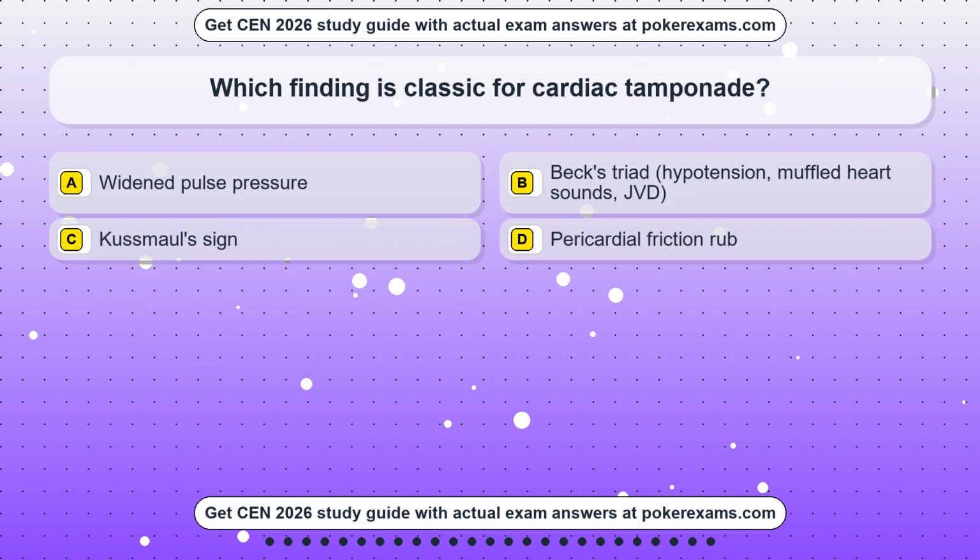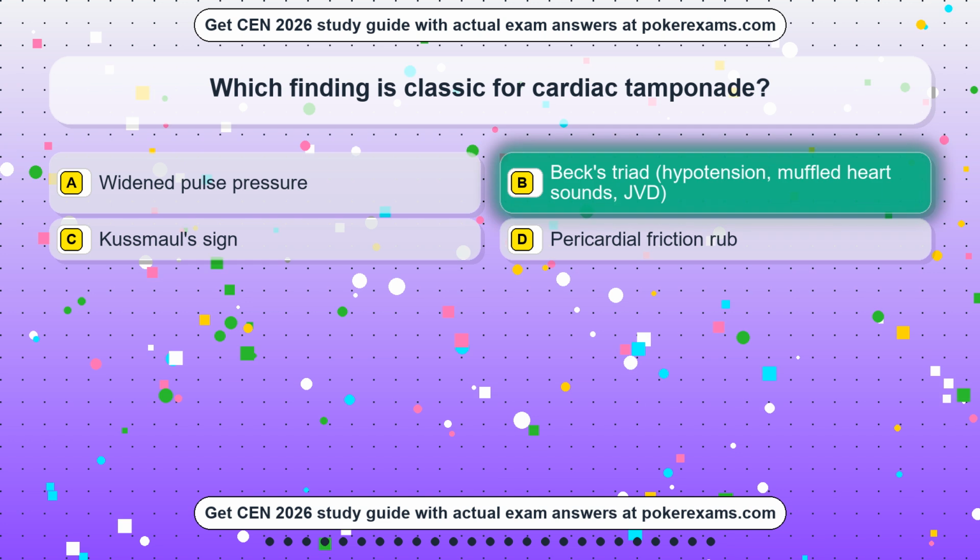Question 5. Which finding is classic for cardiac tamponade? Option A, widened pulse pressure. Option B, Beck's triad, hypotension, muffled heart sounds, JVD. Option C, Kussmaul's sign. Option D, pericardial friction rub. The correct answer is option B, Beck's triad, hypotension, muffled heart sounds, JVD.